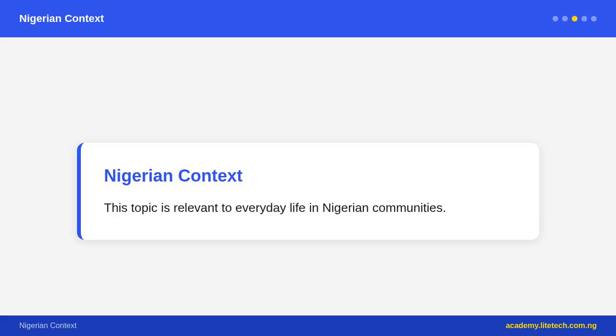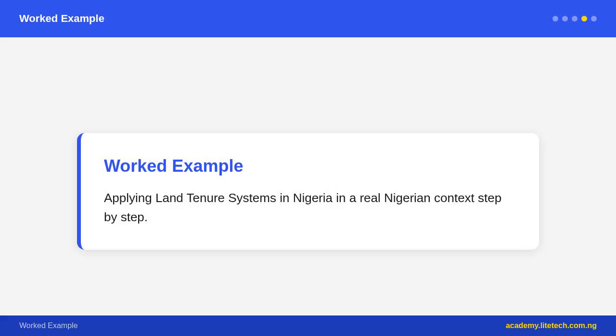Effects of land tenure on agricultural development. Security of tenure encourages investment. Unclear tenure leads to disputes and reduces investment. Fragmentation of land, dividing among many heirs, reduces farm size and efficiency.